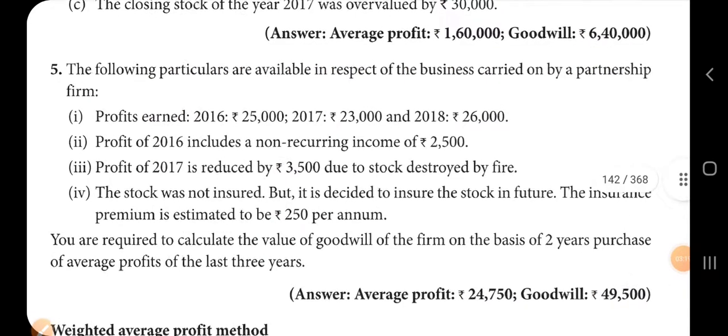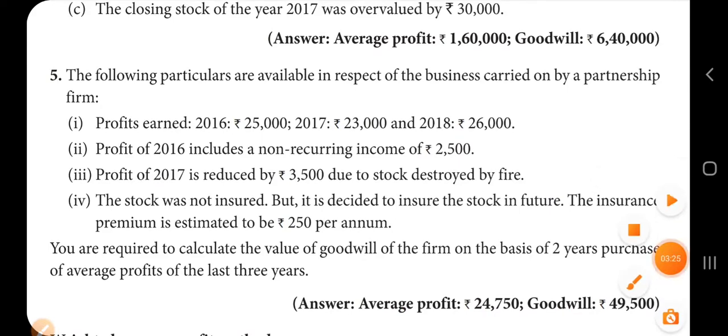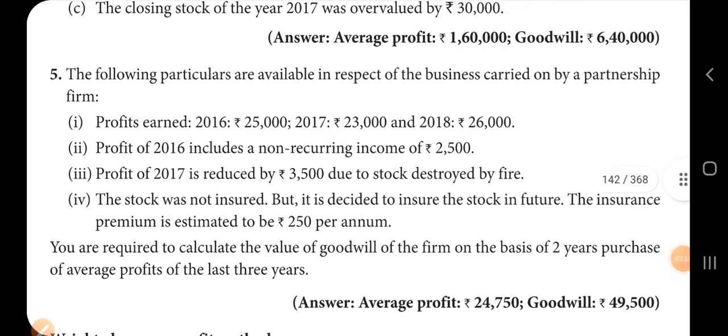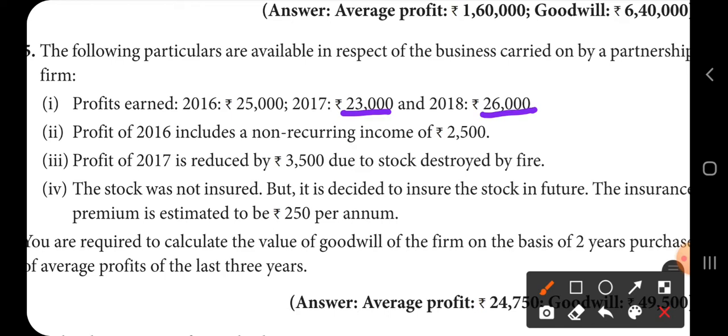Exercise number 5. The following particulars are available in respect of the business carried on by a partnership firm. Profit earned during the year 2016 is 25,000, 2017 is 23,000 and 2018 is 26,000. Profits of 2016 includes a non-recurring income of 2,500. So if it is non-recurring income, what you should do? You should subtract it, because to that extent the profit is showing a higher amount. So from this 25,000 for 2016, you should minus 2,500.